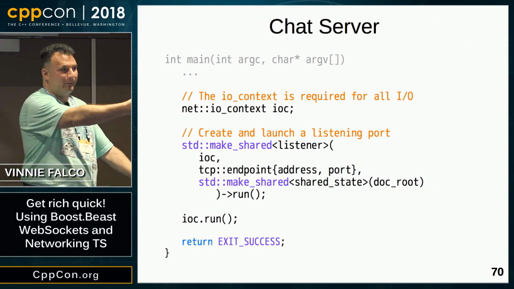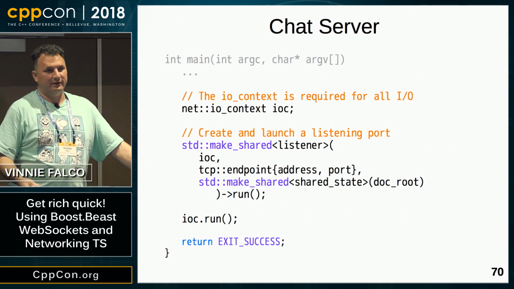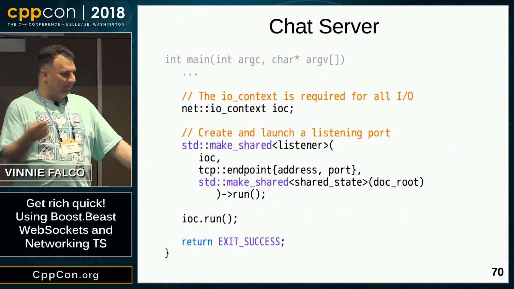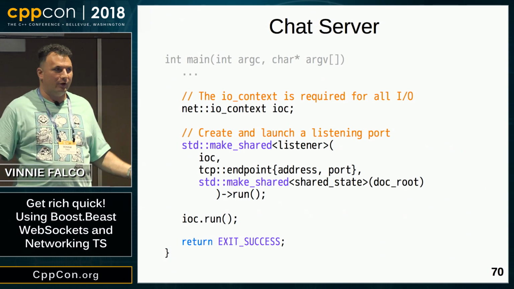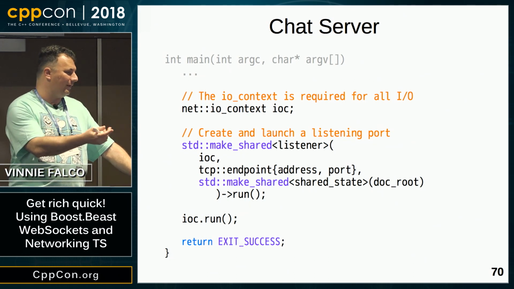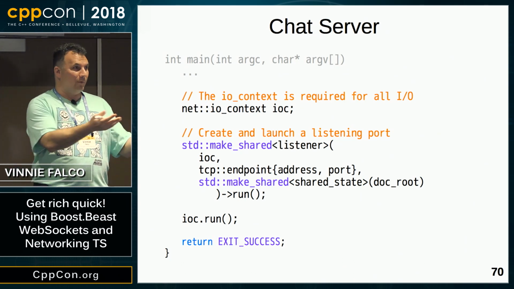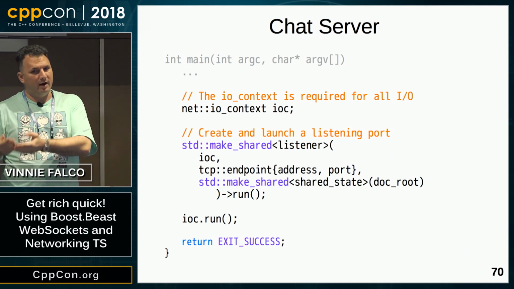Okay. But to your point, yes, you're right. Atomic operations have a cost. It can be pretty considerable. In this chat server, you're probably not going to notice. But if you have a high performance application, you're going to want to do something about that. So you don't need to use shared pointer. You could use your own smart pointer wrapper that doesn't use atomic operations.